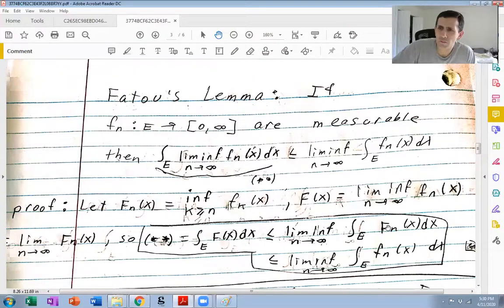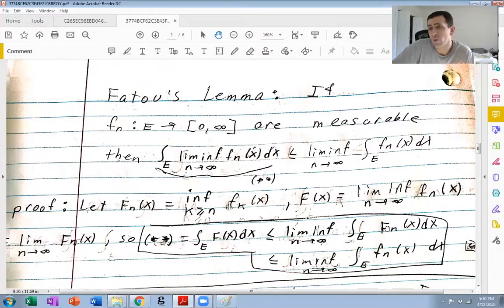All right, so big Fn is the infimum of all these fk's. Well, n is bigger or equal to n. So fn of x is part of the set fn of x, fn plus 1 of x, fn plus 2 of x, etc. So fn of x is bigger or equal to the infimum of all these fk's.